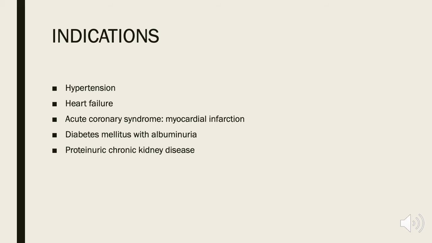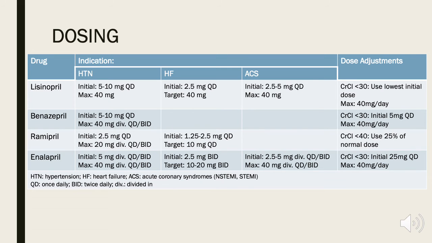ACE inhibitors are indicated for the treatment of hypertension, heart failure, acute coronary syndrome such as myocardial infarction, patients with diabetes mellitus with albuminuria, and proteinuric chronic kidney disease. Shown here are the more common ACE inhibitors with the more common indications. First, note that the initial dosing for hypertension tends to be higher when compared to those in heart failure and acute coronary syndromes. Doses do need to be titrated upwards to either reach an effective dose, a tolerated dose, or the targeted dose.